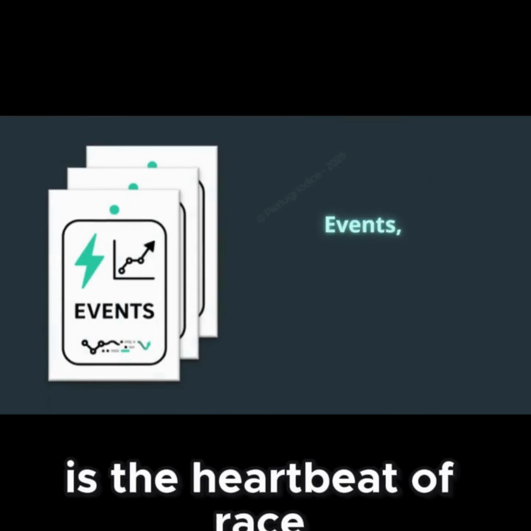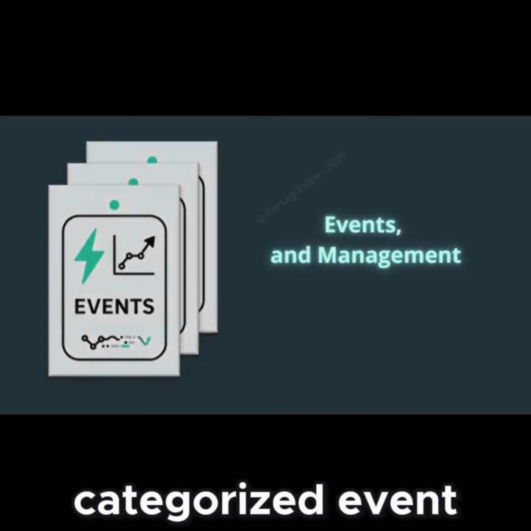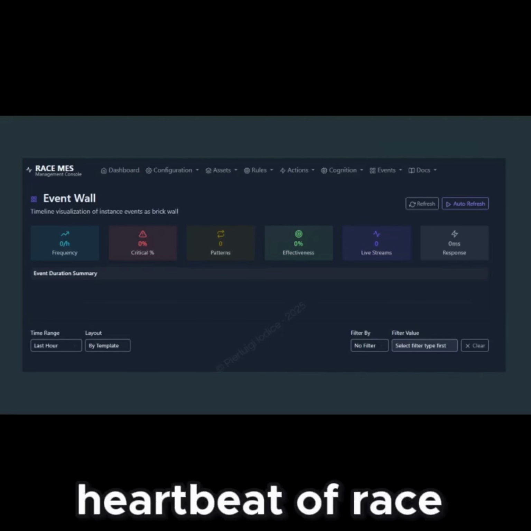Event is the heartbeat of RACE. Every rule hit becomes a time-stamped, categorized event enriched with context data. The event wall is the operational heartbeat of RACE.